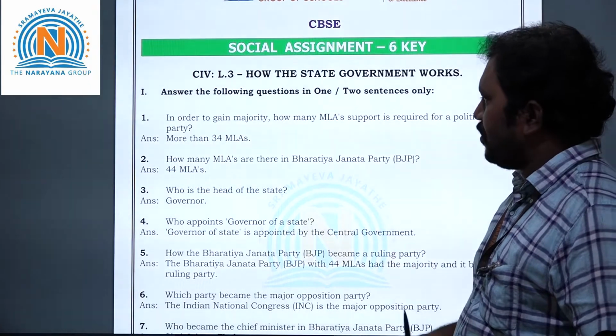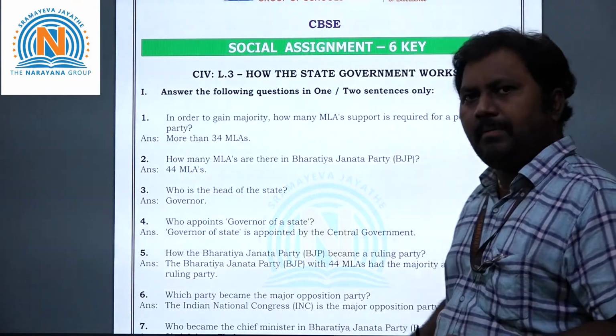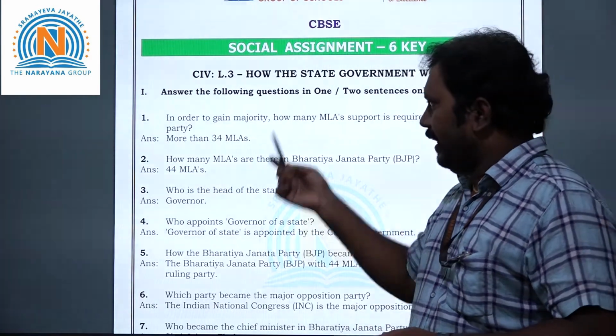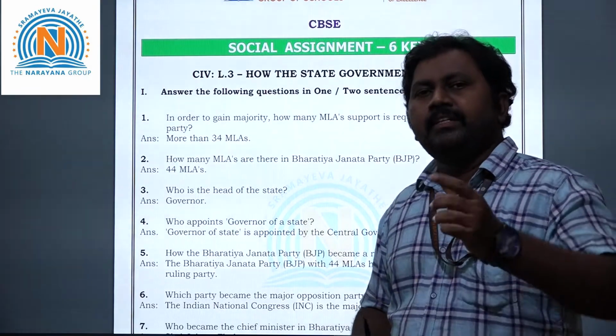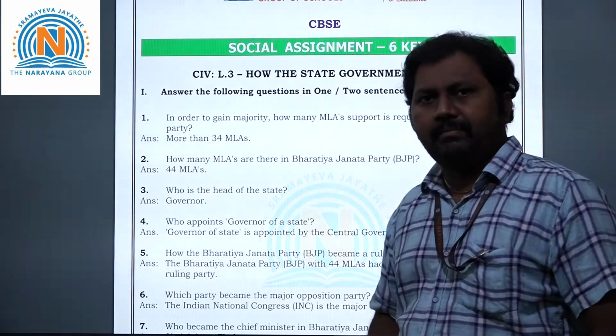Now let's take the second question. How many MLAs are there in Bharatiya Janata Party? In Bharatiya Janata Party, in total, how many MLAs? 44 MLAs. Sir, how are you telling 44, 34? Yeah, in your textbook one data is given. As per that, the questions are framed.